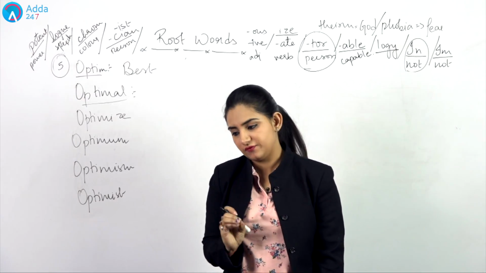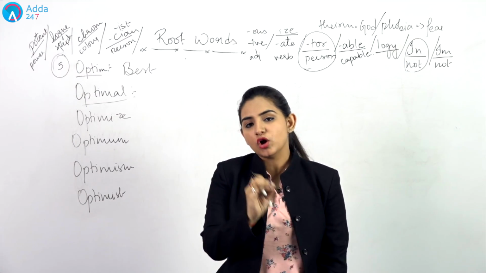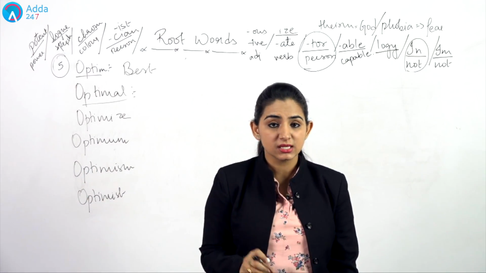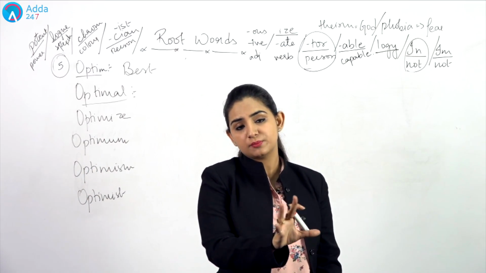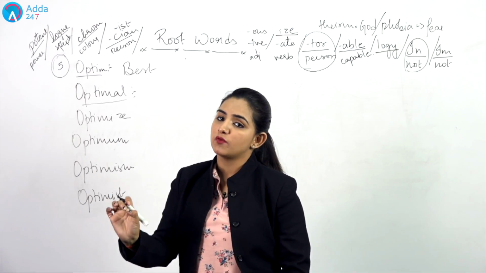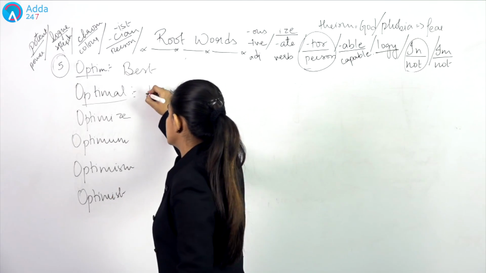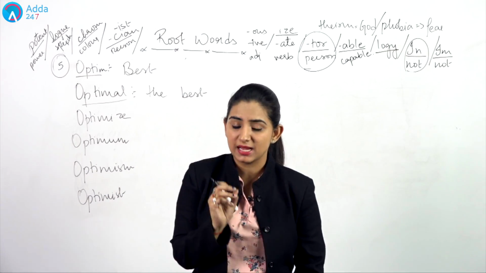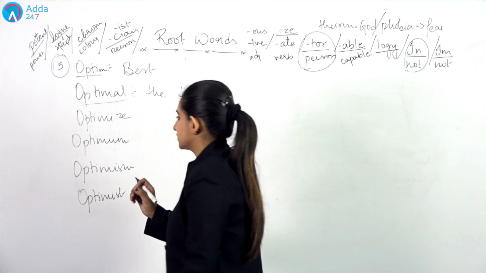Now, when I say optimal, optimal means the best of everything. For example, if I say take the optimal utilization of this resource, that means whatever resource has been presented to you or given to you, take the optimal use of it. That means the best use so that nothing goes waste. That is what we mean by optimal, the best of something.